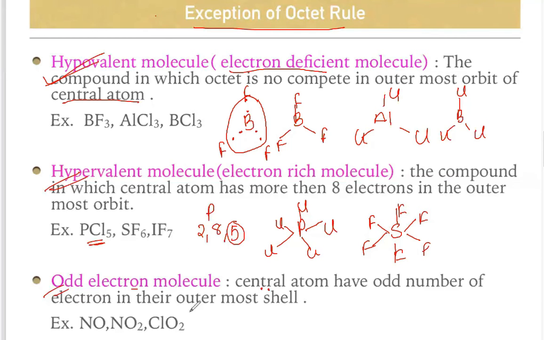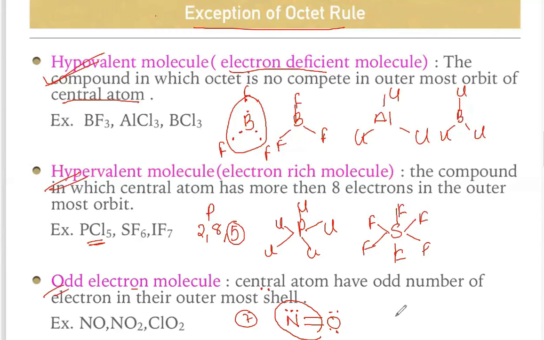Next one is the odd electron molecule. Odd electron molecule means the center atom has an odd number of electrons in its outermost shell. Let's see nitrogen. As you already know, the NO structure is N double bond O with 3 electrons, and here it's 2 electrons. If you circle this, how many electrons are there around this nitrogen? 2 bonds means 4 electrons, plus 5, 6, 7. So 7 is an odd number of electrons.